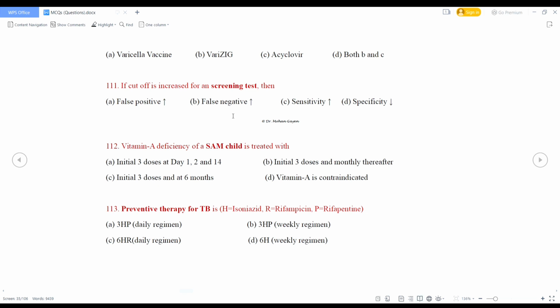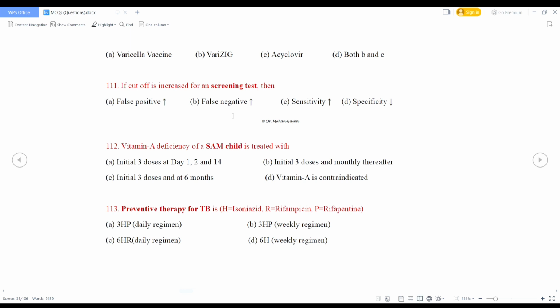Vitamin A deficiency of a severe acute malnutrition child or SAM child is treated with initial 3 doses at day 1, 2 and 14, initial 3 doses and monthly thereafter, initial 3 doses and at 6 months, or vitamin A is contraindicated. So the right option is option B, that is initial 3 doses and monthly thereafter.